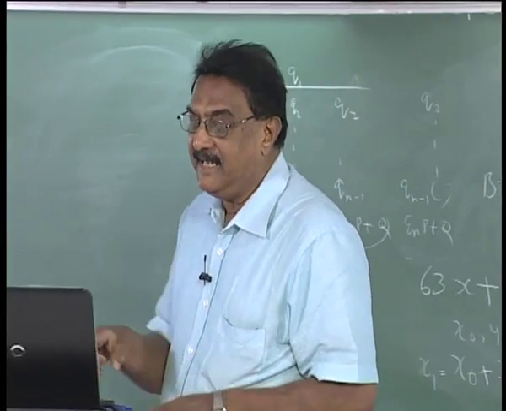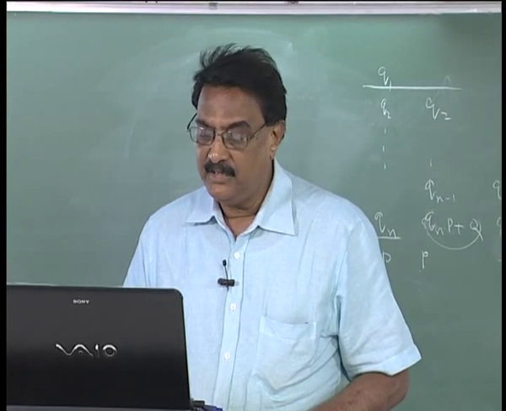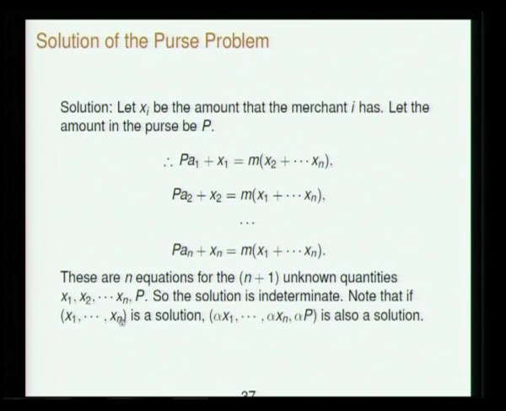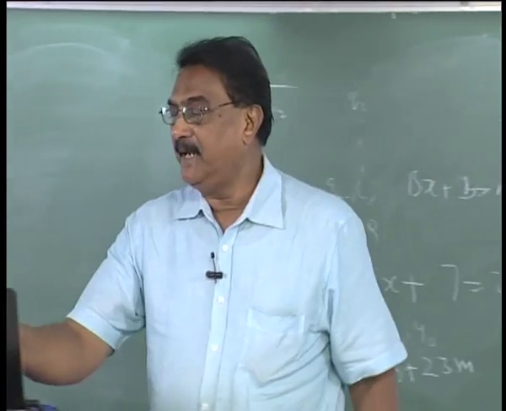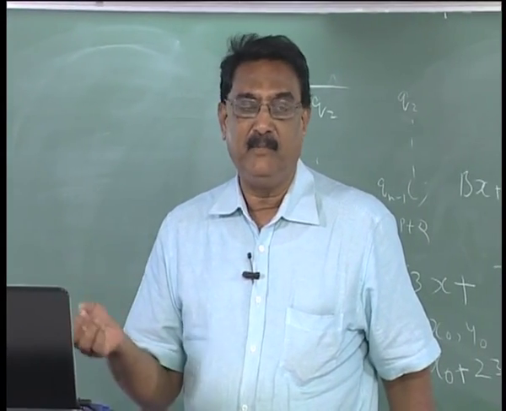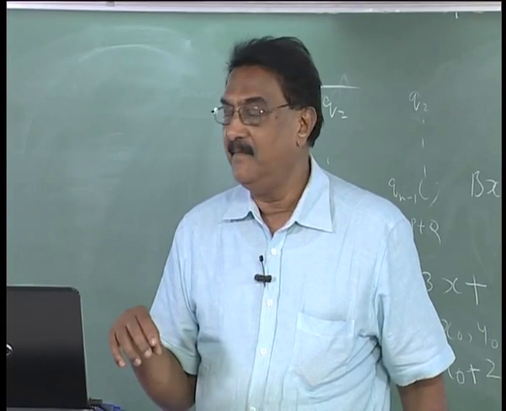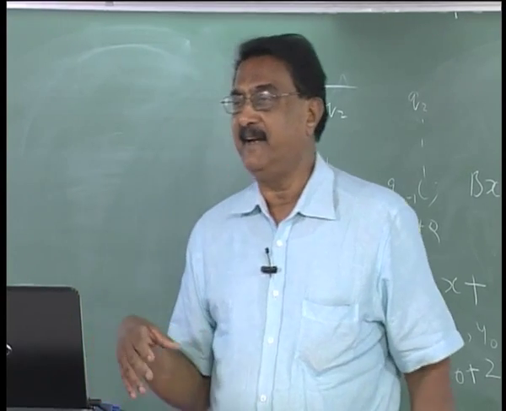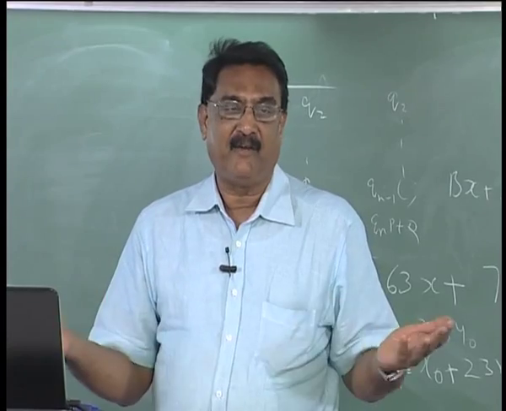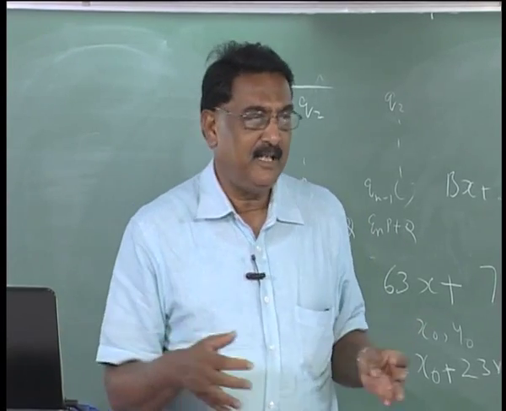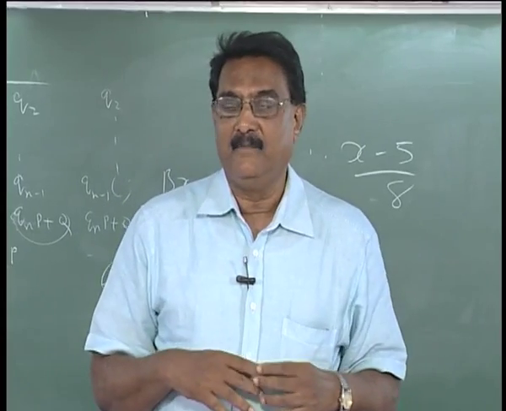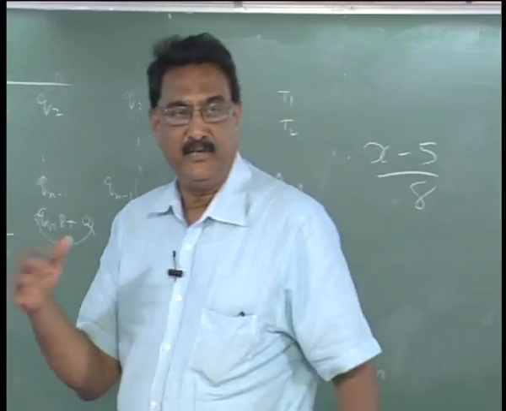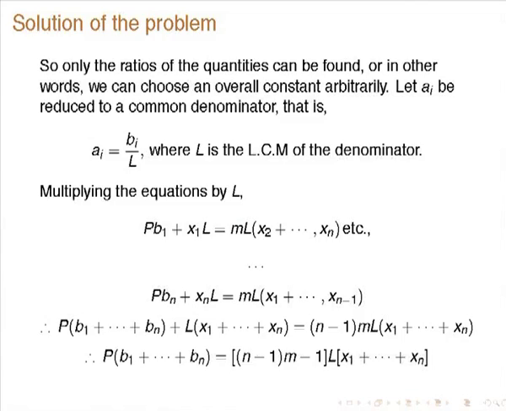You can quickly see that if one solution is x1, x2, xn and P, then if you multiply this by any number, that also will be a solution. Suppose instead of P you put alpha P, instead of x1 you put alpha x1, instead of x2 you put alpha x2, then the same will be satisfied, right? You are just multiplying all the equations by alpha on both the left-hand side and the right-hand side. So the solution is up to some arbitrary constant. The ratios are given. That is what is interesting.